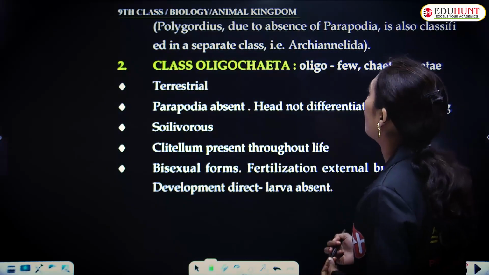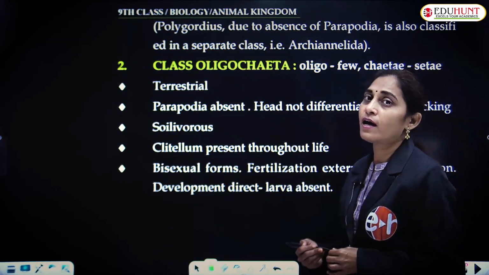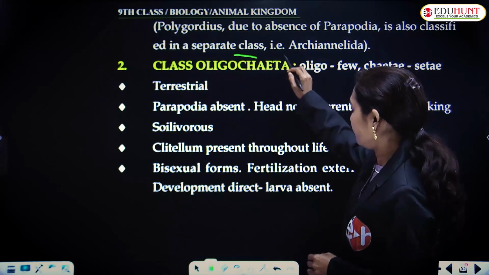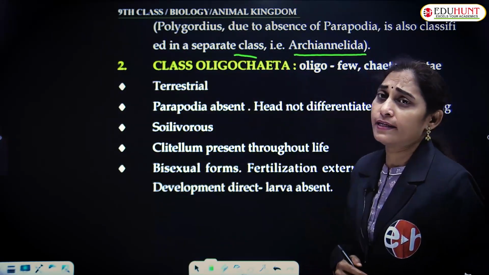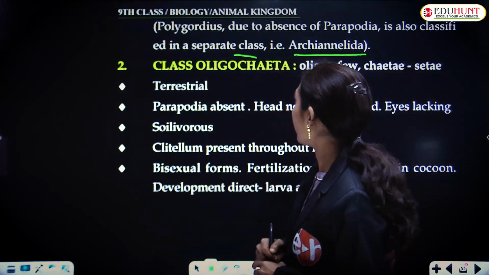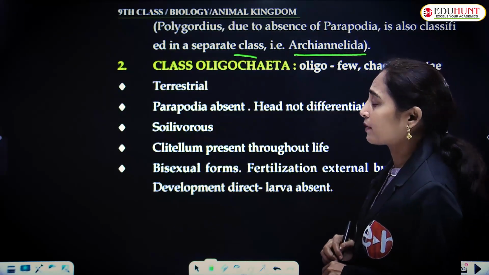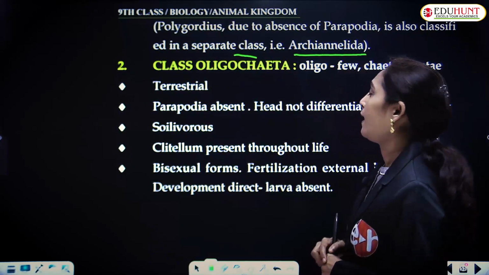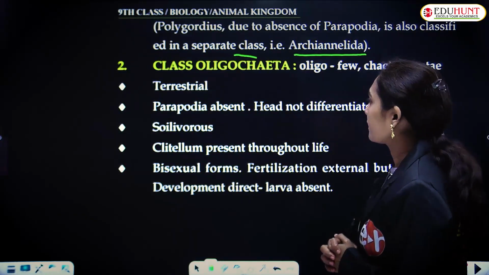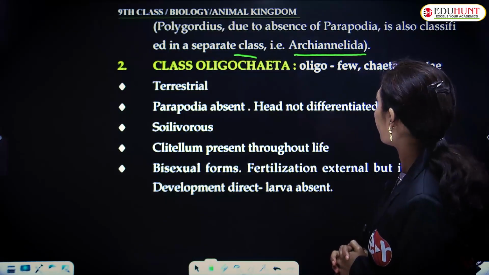Polygordius is named so due to the absence of parapodia, and it is classified in a specific separate class, that is Archiannelida, because of the absence of parapodia. It is kept in a separate class, Archiannelida, separate from normal Annelida.